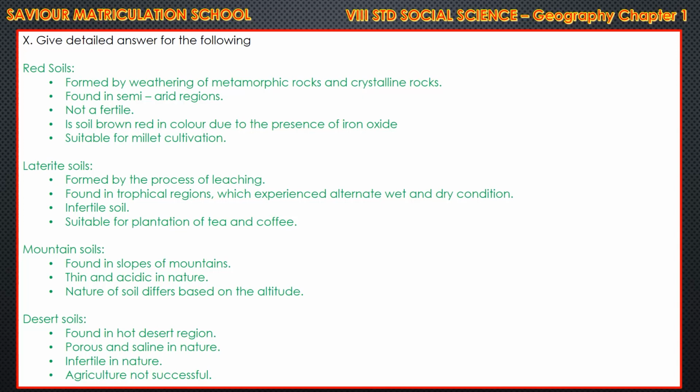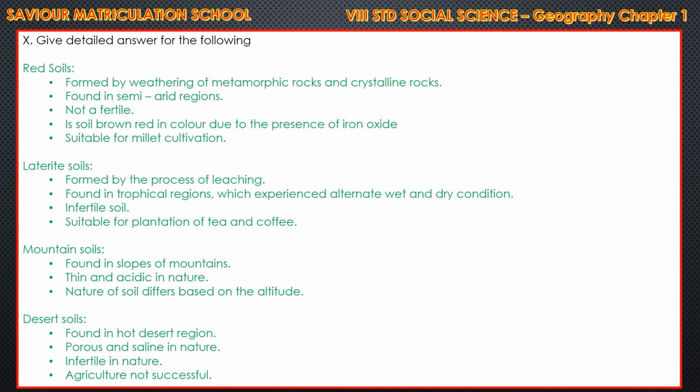It is suitable for millet cultivation. Next one, laterite soils. First point, formed by the process of leaching, found in tropical regions which experience alternate wet and dry condition, and this is also infertile soil. And fourth point, it is suitable for plantation of tea and coffee.